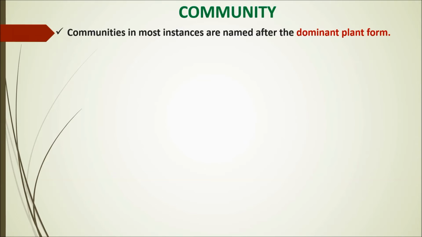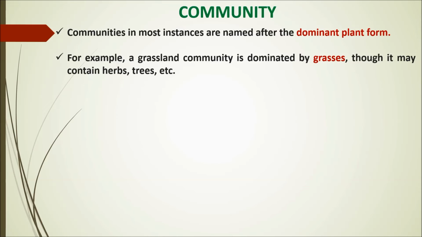Similarly, in human beings, who dominates is the name. Okay, so we have different communities, right? For example, a grassland community is dominated by grasses. So it is named after grasses, but it doesn't mean that there are no herbs or shrubs or trees there, isn't it? But they are not enough or significant. They are not dominant. That's why they are not named after that.